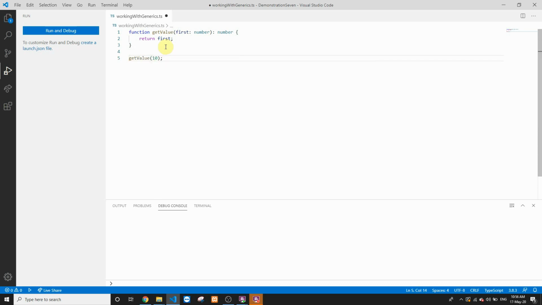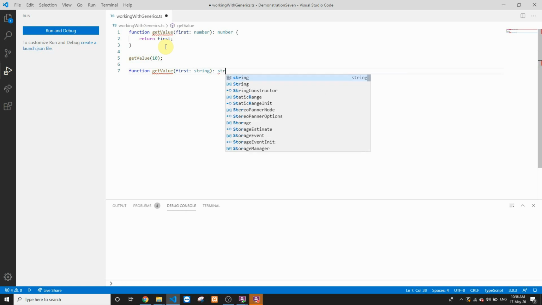Now let's imagine we want the same sort of function to be invoked for a string. So we'll create another function. Again, let's name it getValue, and we'll take it of type string. We'll mark the parameter as first with the type string, and we'll say that this particular function returns a value of type string.